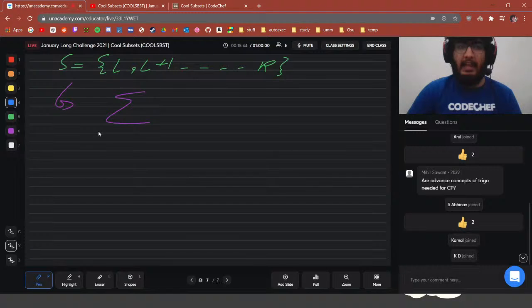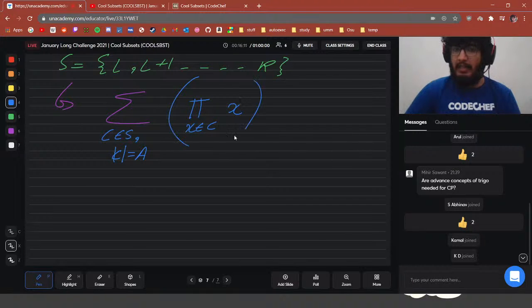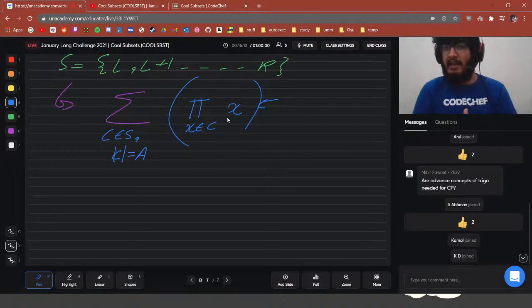We want to take all of the sets C which are a subset of S, where the size of C is equal to A, given in the input. We want to find the product of all of these numbers, x in C. When we find the product, we want to see how many of its divisors are cool.